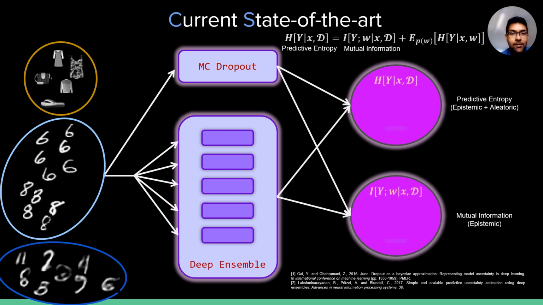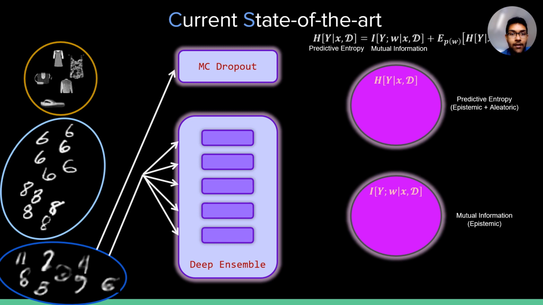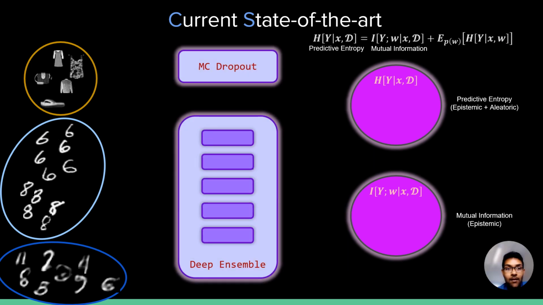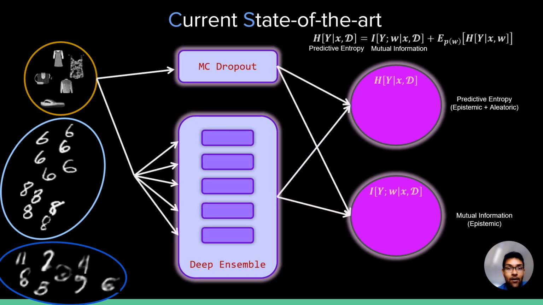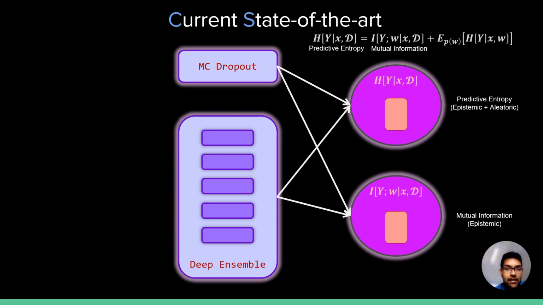For each of these methods, we can use the softmax distribution from each forward pass or each model to compute predictive entropy or mutual information between the model weights and output. Predictive entropy captures both aleatoric and epistemic uncertainty, and so it is high on ambiguous or noisy data as well. Mutual information captures only epistemic uncertainty, so it is high on out-of-distribution points only. So these models can effectively quantify and disentangle epistemic and aleatoric uncertainty.